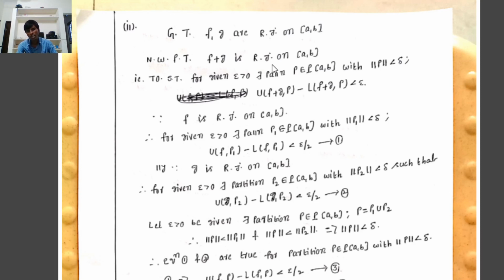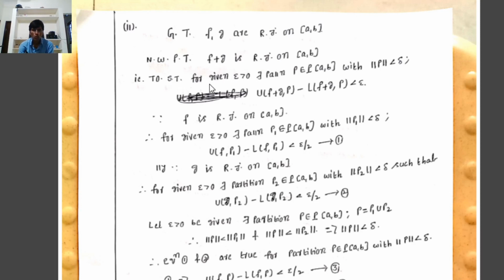A bounded function f is Riemann integrable on the closed interval [a, b] if and only if, for given epsilon greater than 0, there exists a partition P on [a, b] with norm of P less than delta such that U(f, P) minus L(f, P) is less than epsilon, where here f means f plus g.